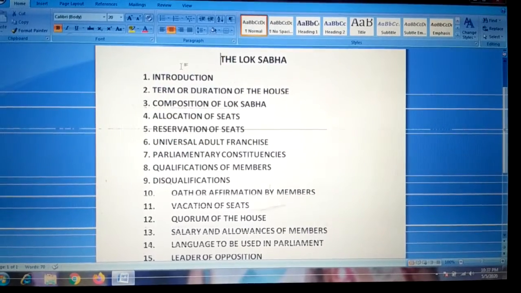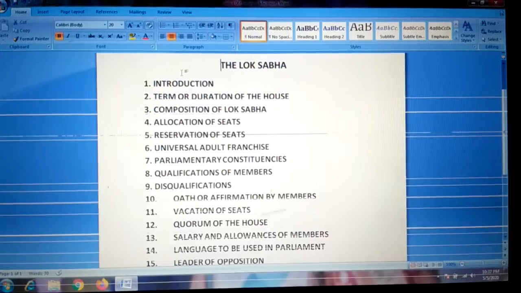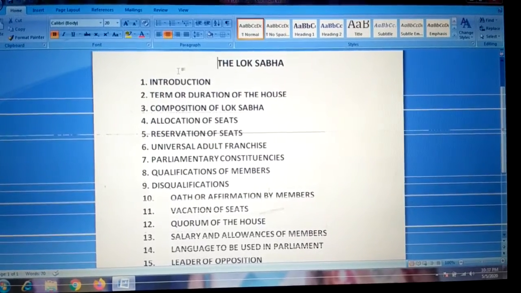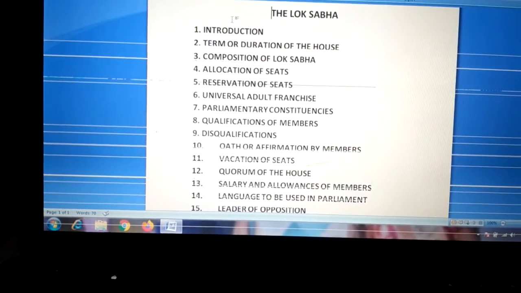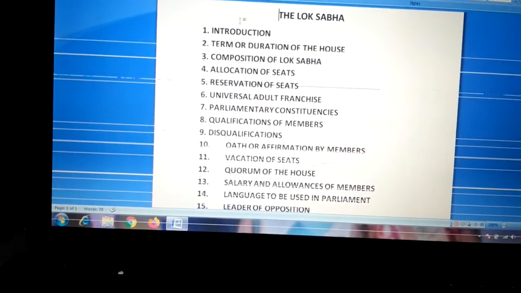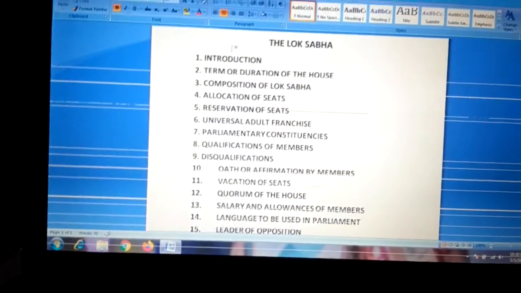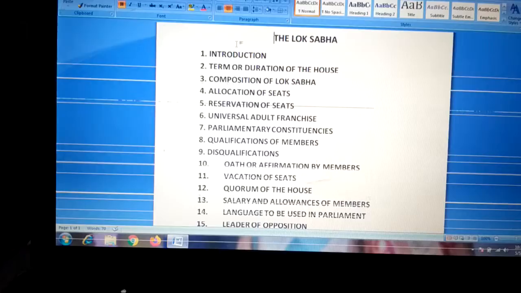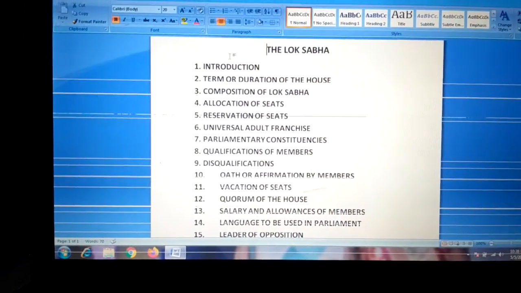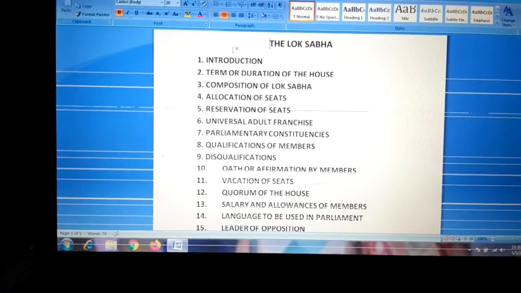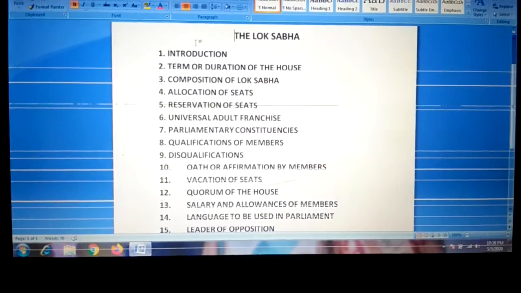So students, you can see on page number 13 the allocation of seats for each and every state and also the union territories. If you want to know more about this, you can read it, but you don't need to learn it. Just read it for your knowledge.